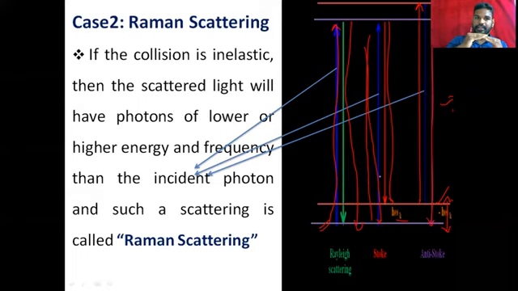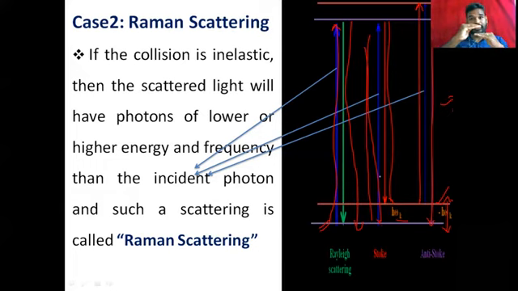In Raman spectroscopy, it is excited from lower energy to higher energy, which is common, but while coming back, it does not come to the ground state. It comes back to just a higher energy than that ground state. So here it will get stuck here. So there is an energy gap between these two energy levels.